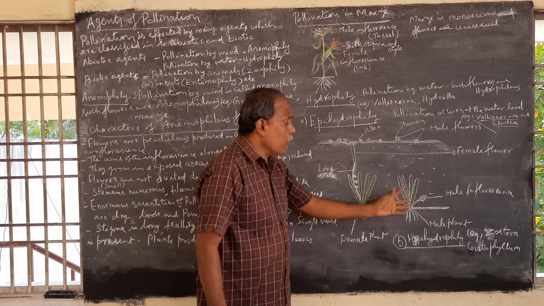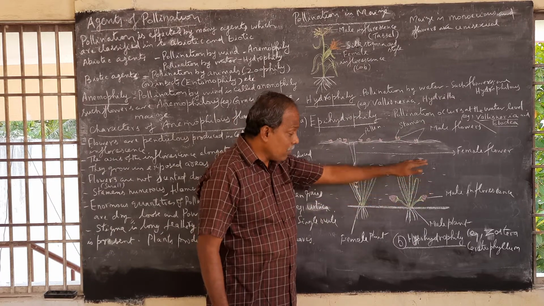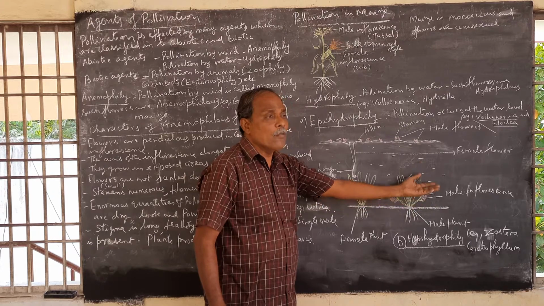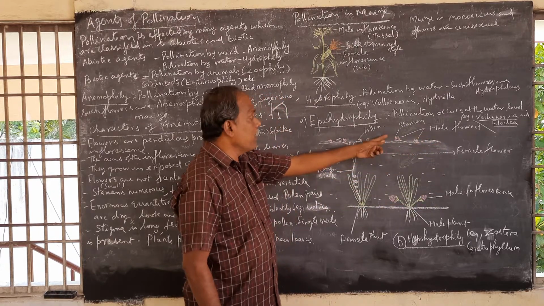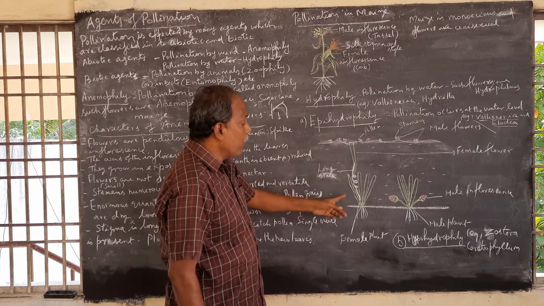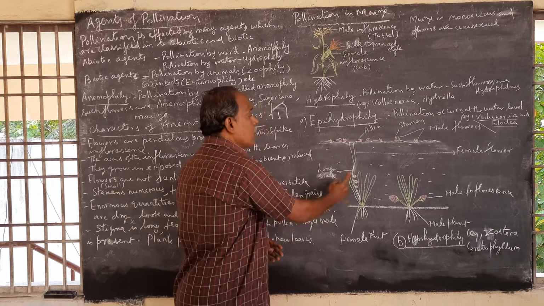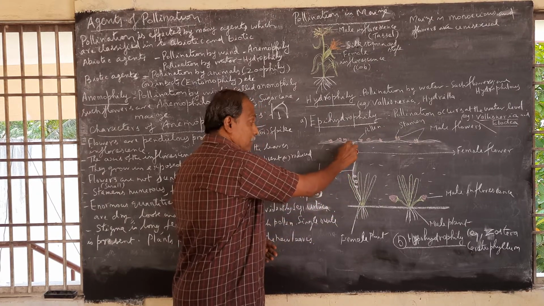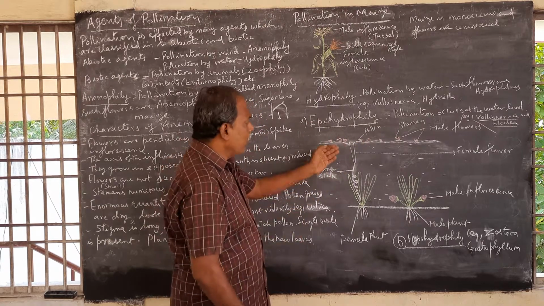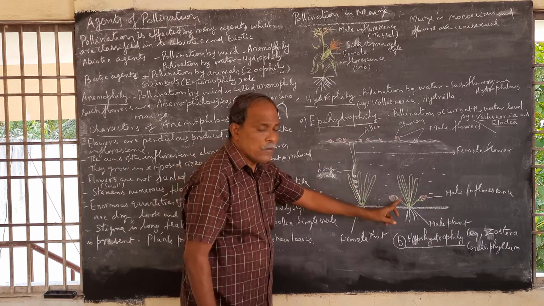The male flowers are produced in clusters beneath the water. At maturity, the male flowers get detached and float on the surface of water. Now the female flower is also produced under the water. It has a long stalk. By means of the long stalk, the female flower reaches near the surface of the water. The female flower is solitary, but the male one is an inflorescence.